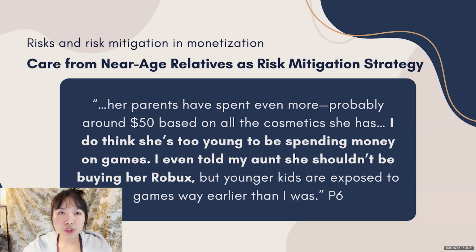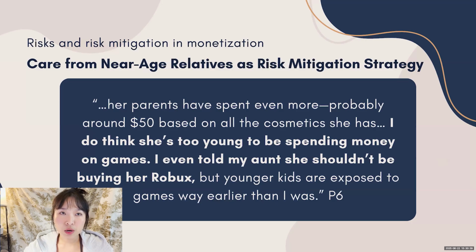Family members, especially those close in age, may notice these risks and take action. P6, for example, spoke about her younger cousin: "I do think she's too young to be spending money on games. I even told my aunt she shouldn't be buying her Robux." And this reflects how family members often step in as informal risk mitigators, especially when younger players are involved. They recognize the early exposure to monetized games and feel the need to intervene.